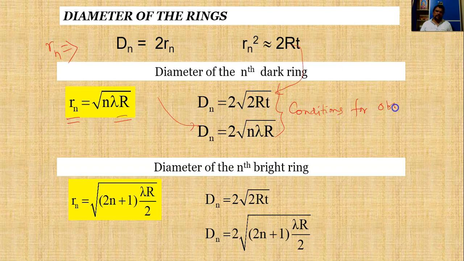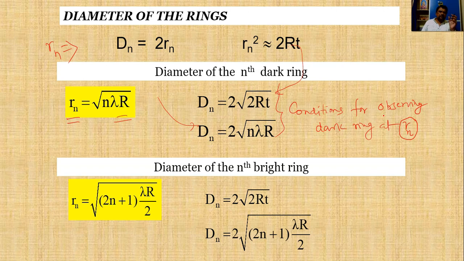These are the conditions for observing a dark ring at diameter Dn. Let us say we have taken an nth ring arbitrarily. For that nth ring, the radius of the ring is Rn.